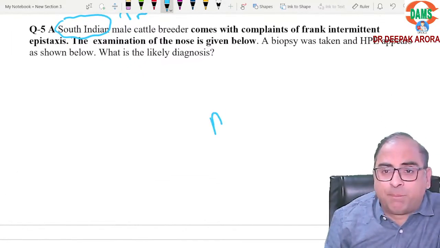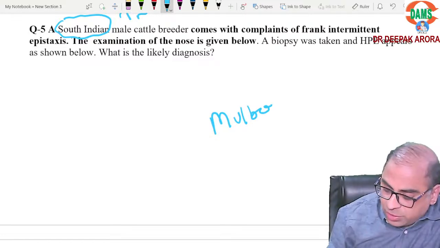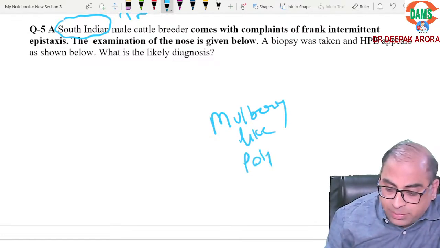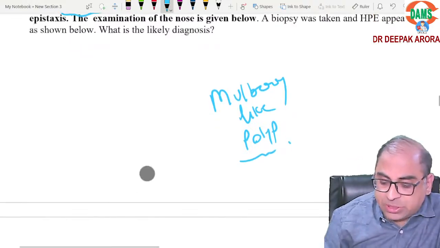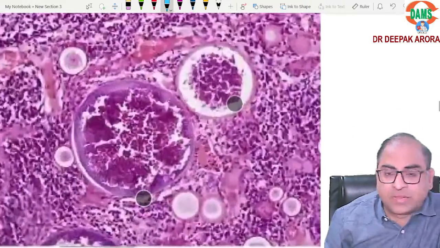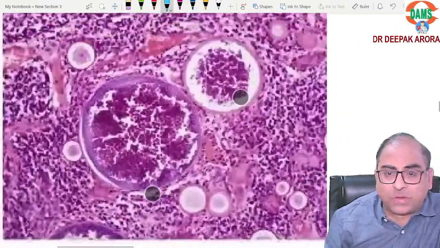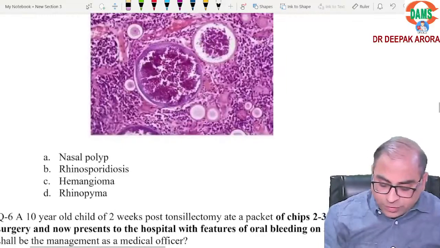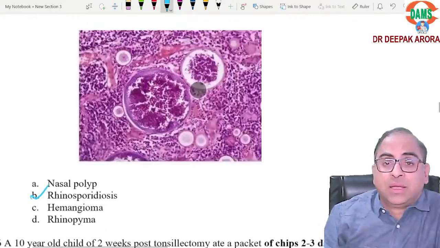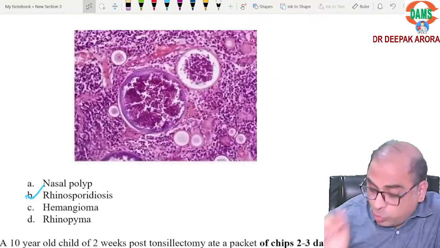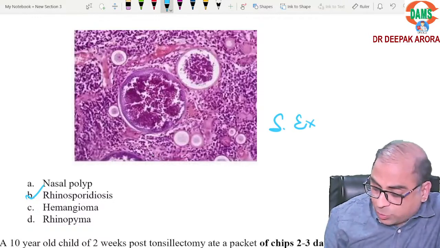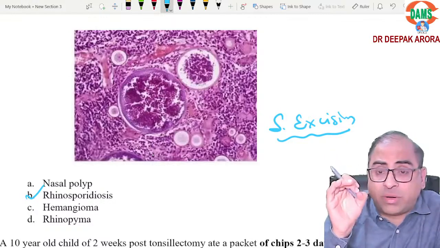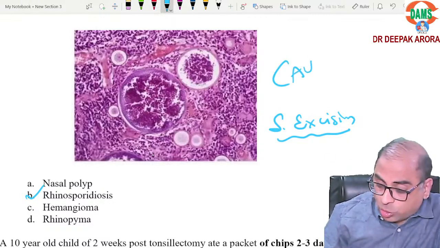It must be mulberry. What is the keyword for this MCQ? Mulberry-like polyps. Either the MCQ will say mulberry-like polyps, or they will mention the word. This slide will be given: rhinosporidiosis. Big spores are visible, so we call it rhinosporidiosis. Clear? Treatment of choice is surgical excision. Questions come on this. What is mandatory? Cautery at the base. A question will be made on this: cautery at the base.